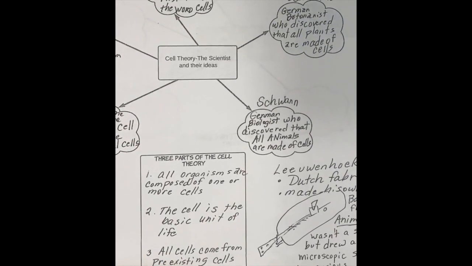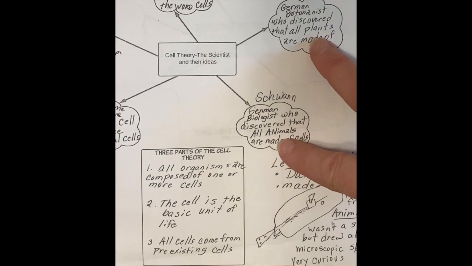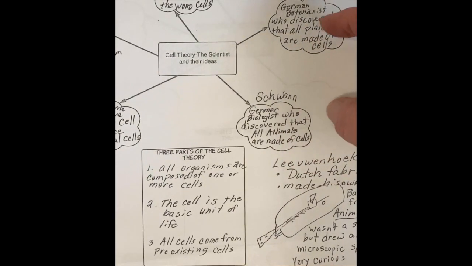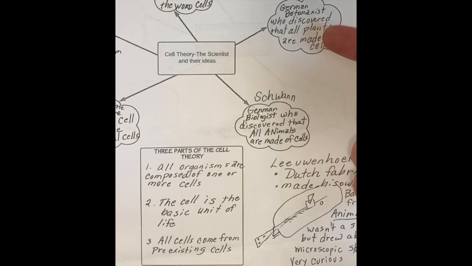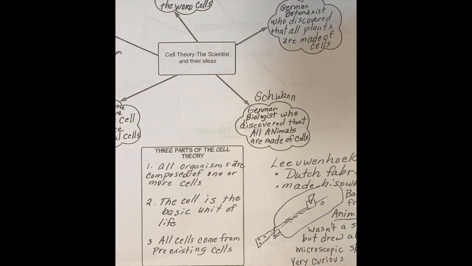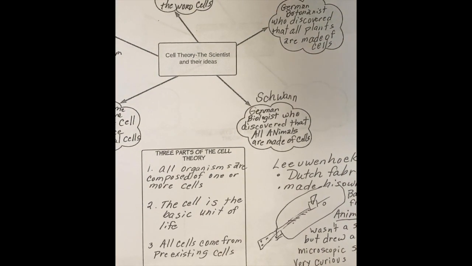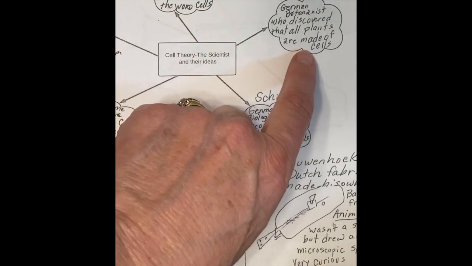So the next two guys were German scientists that were professors at universities. One of them, Schleiden, was a botanist who studied plants, and he started looking at parts of plants like the leaf, and he started noticing there were these little containers in the plant's leaves. And so he was like, I think that this is those things that Robert Hooke said were cells.